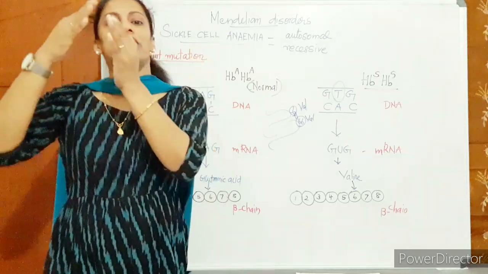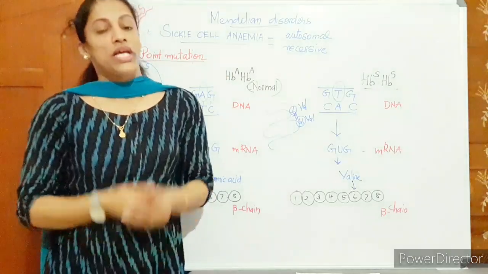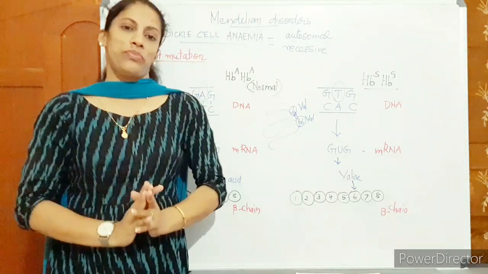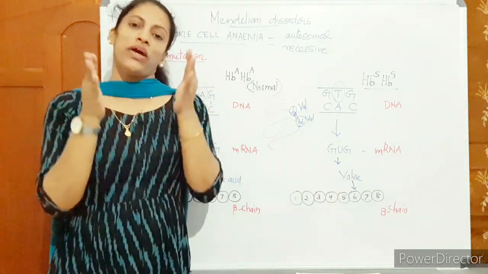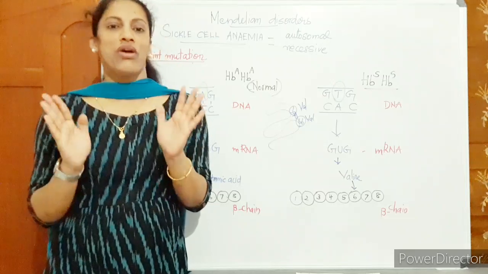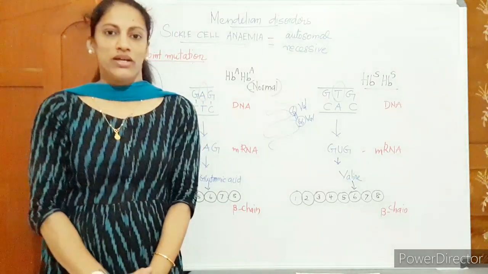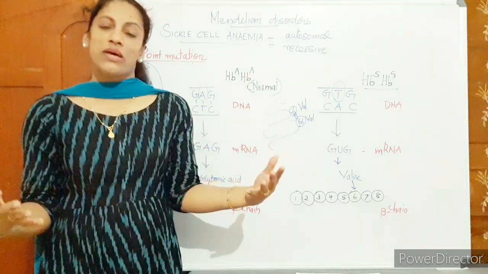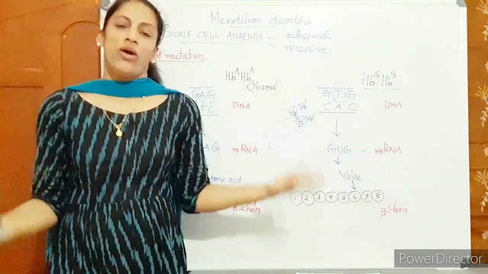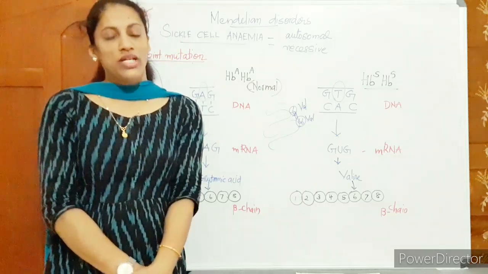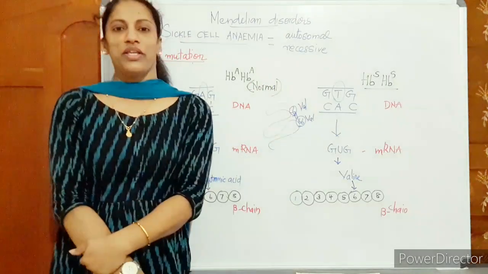They pair. When they pair, the coiled structure, they pull this polypeptide deep. This is causing sickling of the RBC. Hemoglobin has mutated, and the RBC has got a sickle shape. If the RBC is sickle shaped, it cannot transport sufficient oxygen. This will create problems in the patients. If enough oxygen supply is not there to the cell, all metabolic rate will be adversely affected. So this is about sickle cell anemia.